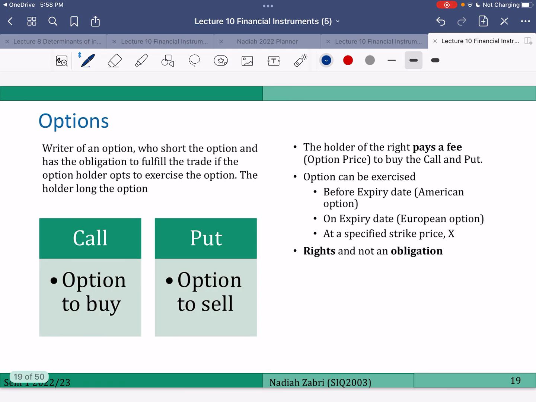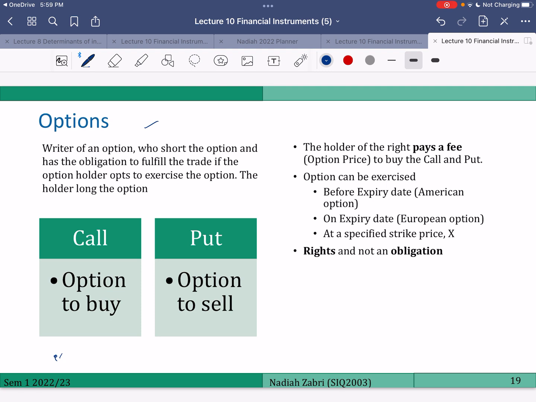Okay, let's understand what options are first. An option is a right to buy the underlying asset at a specific time. That specific time we call the exercise date.